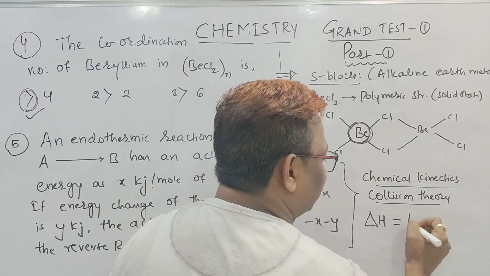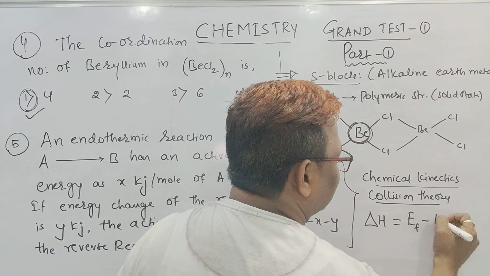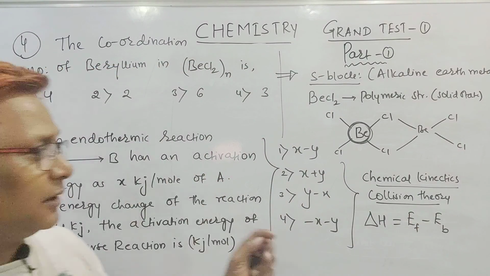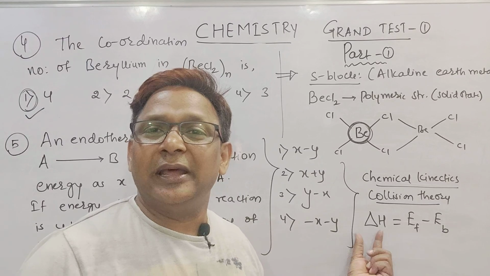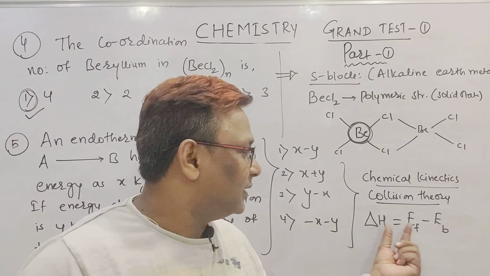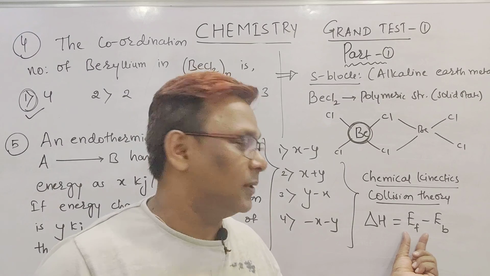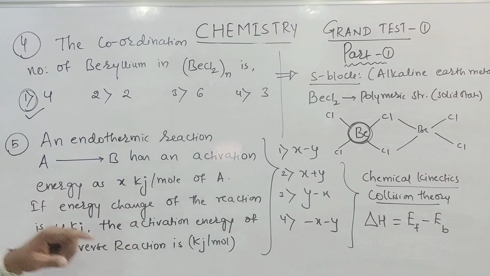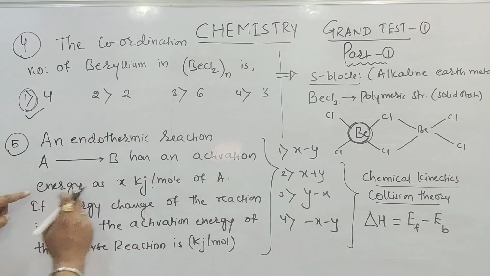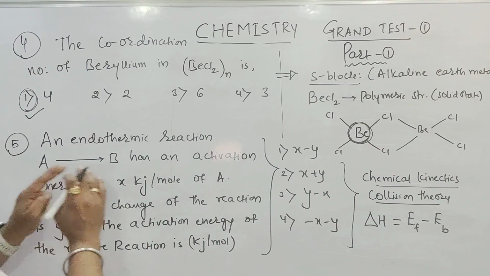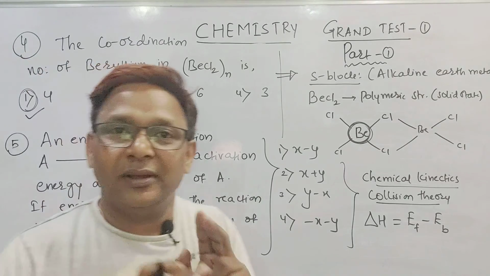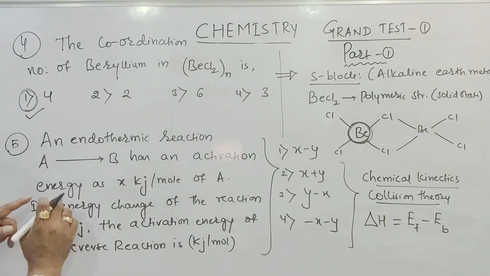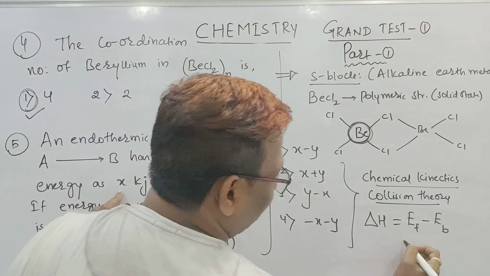Change of the reaction is equal to activation energy of forward minus activation energy of backward. Beta, any question that comes this way, put this formula. Delta H means change in the energy, EF means activation energy of forward, EB means activation energy of backward. Now read the question. A gives B has an activation energy of X. Beta, A gives B means we are moving forward. Activation energy is X means the forward value is X.